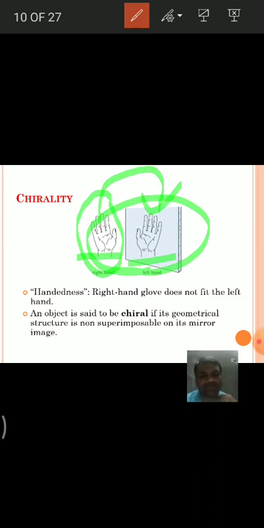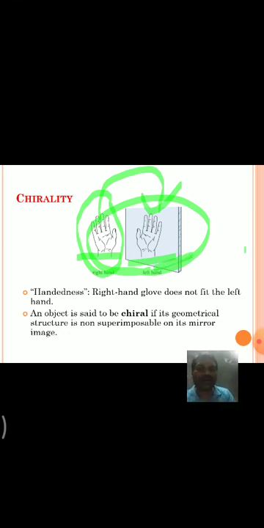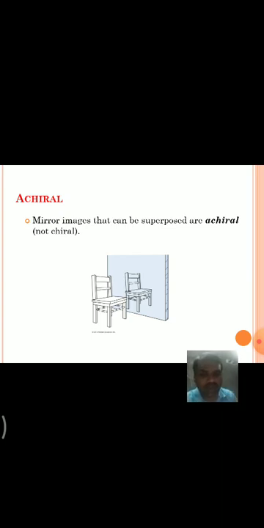That means handedness. For example, a right hand glove doesn't fit the left hand. They have a mirror image relationship, but they are non-superimposable on one another. This is said to be chirality. Any object is said to be chiral if it is non-superimposable on its mirror image, and objects which are superimposable on their mirror images are said to be achiral. That is the reverse of chiral.